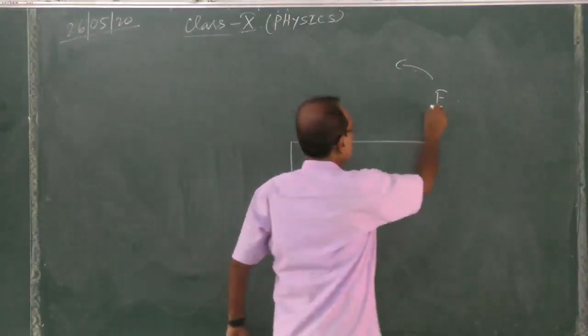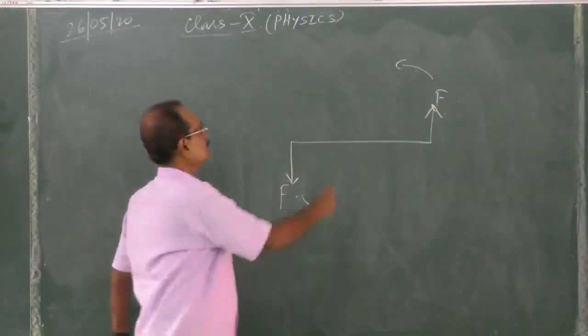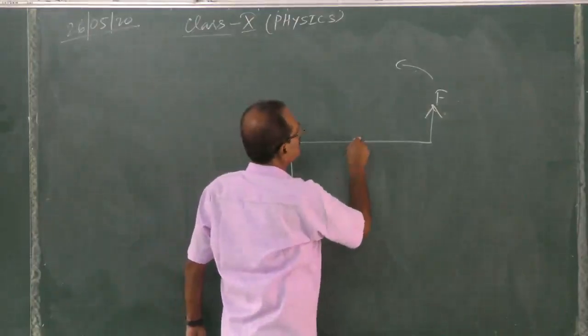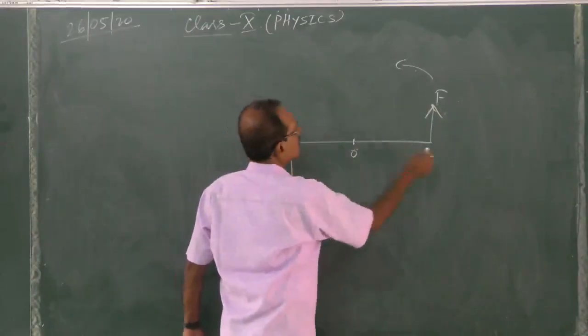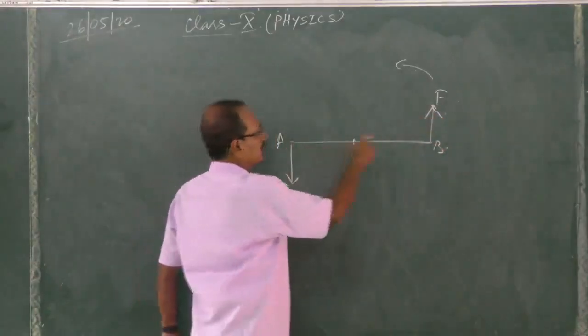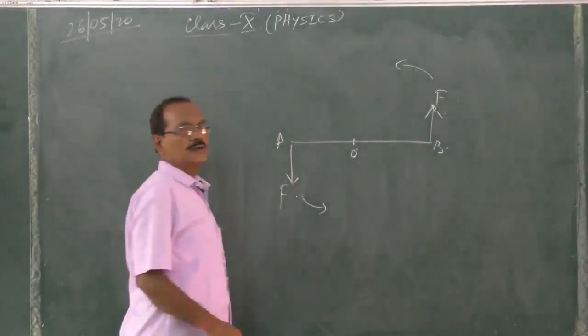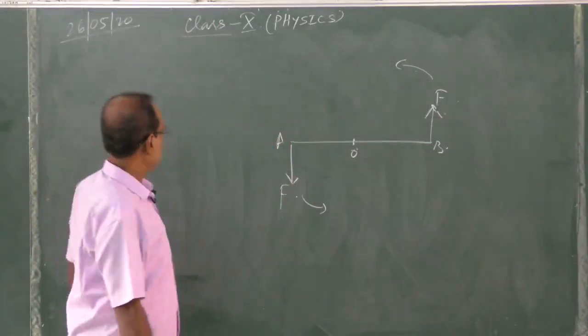This couple also depends on, we will see, say it is rotating about the point O. This is A, B. So these two forces are equal and opposite, acting on different points of the body. Yes, and they are not in the same line.